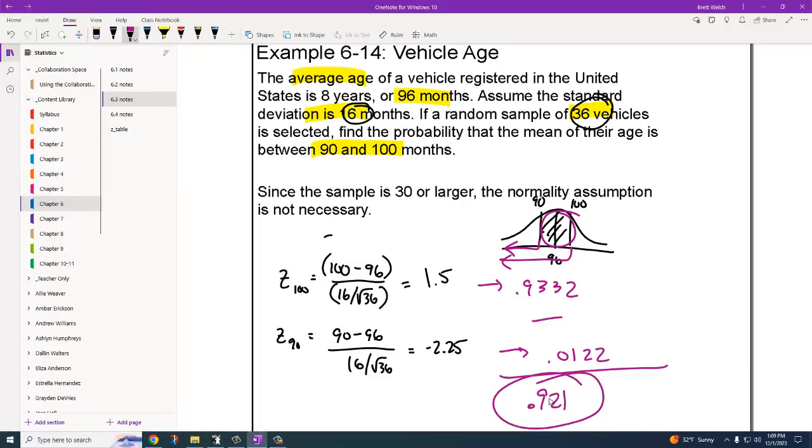All right, guys, hopefully that will help you get through what the central limit theorem is, but really what it comes down to is that instead of looking at individual values, we're talking about sampling and comparing that sample. So keep that in mind as you go through the process.